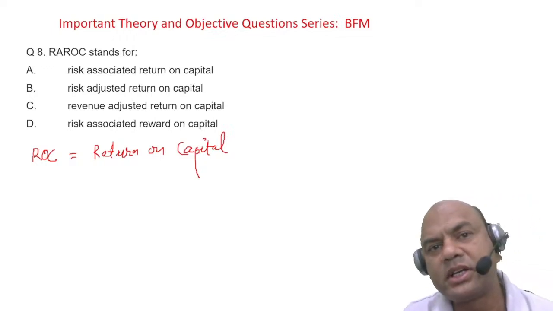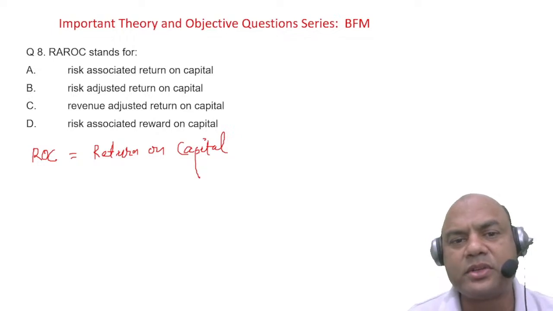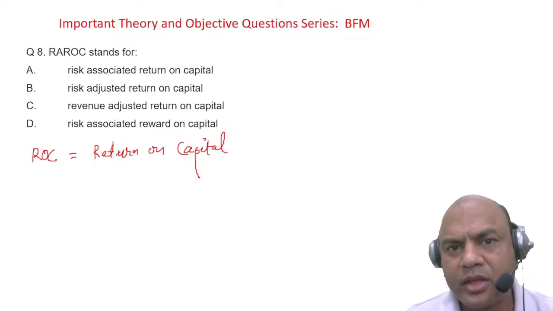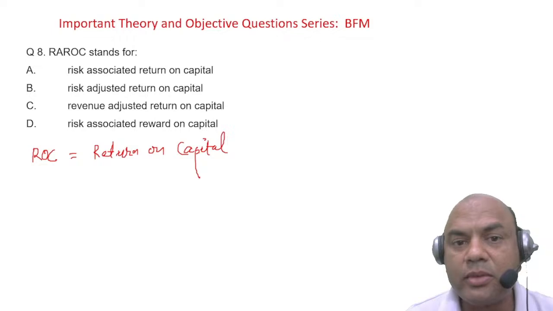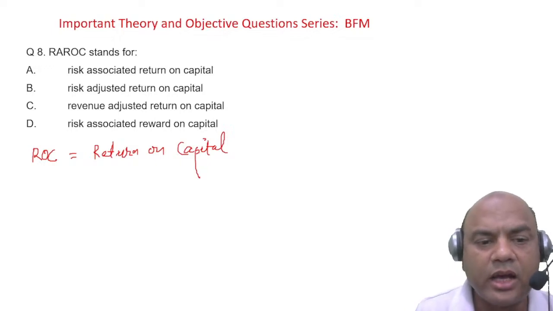What I have invested and what am I getting in returns? That's it. Suppose I have invested 1 lakh rupees and per year I am getting, let's say, 7,000 rupees from it. So my ROC is 7%. 7,000 upon 1 lakh into 100.